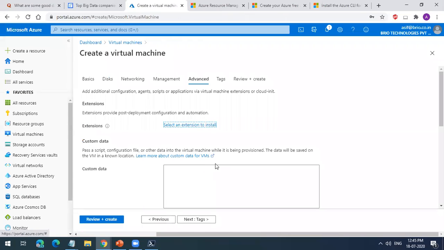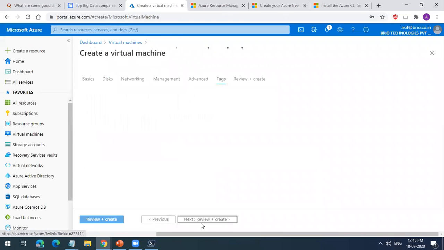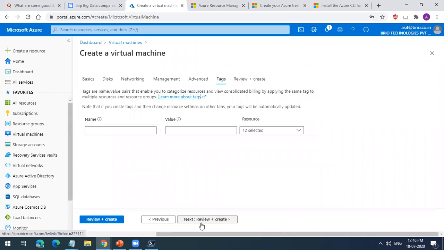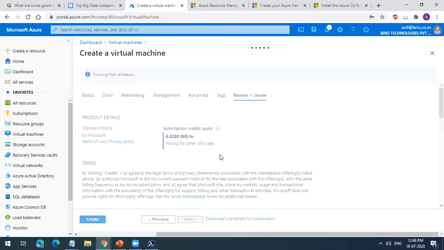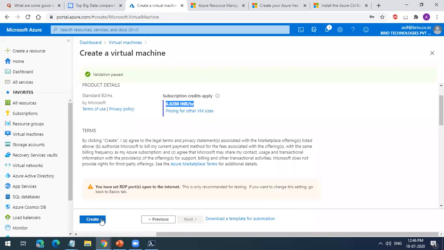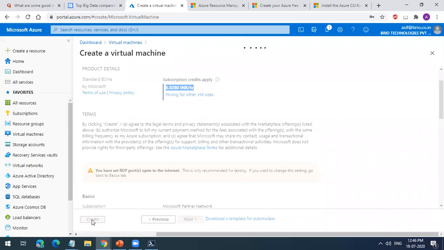Okay. And now it's about tags. If I want to give tags, I can give, and I can see that. Now I'll just review and create. Okay. Now it is showing me this machine will cost me 6 rupees per hour. I can see the cost here. Now I'll just go ahead and create this machine.